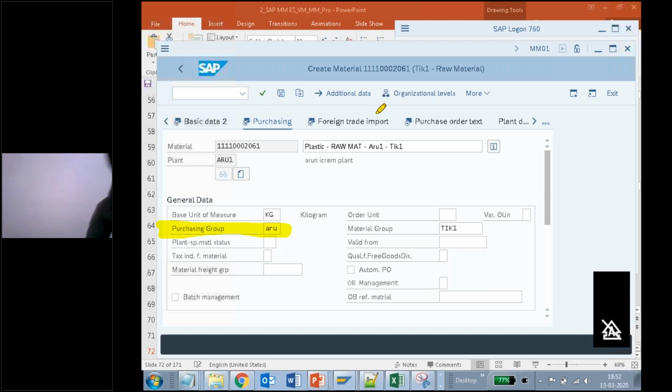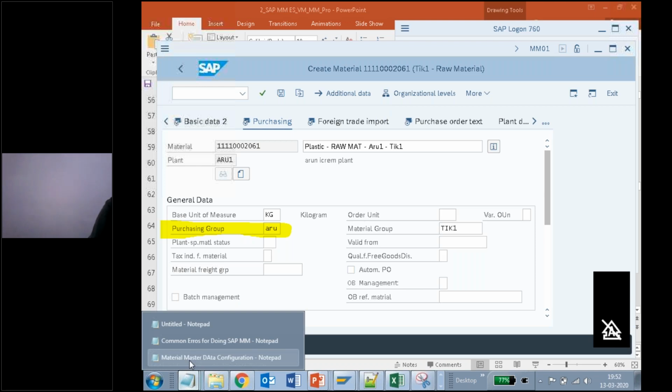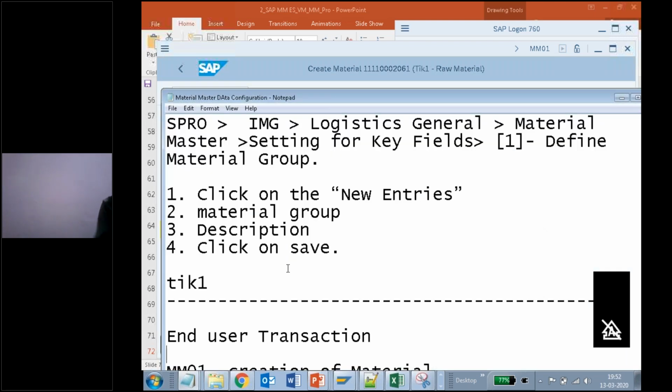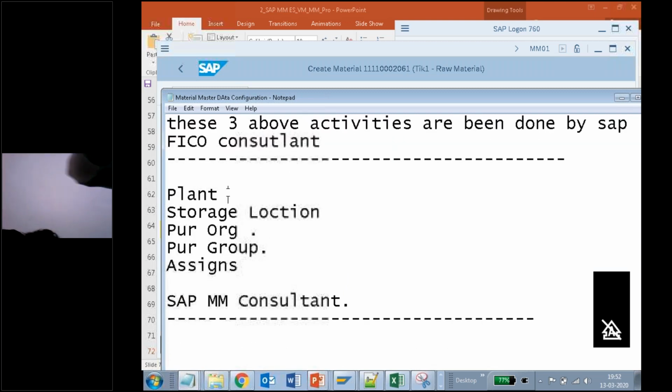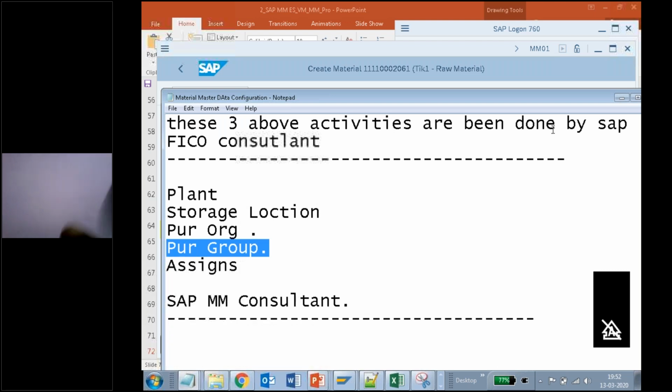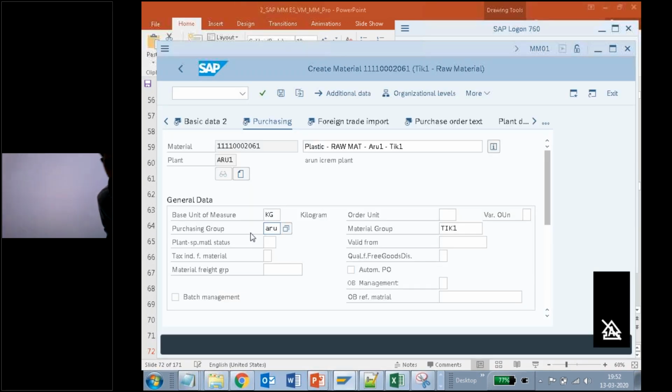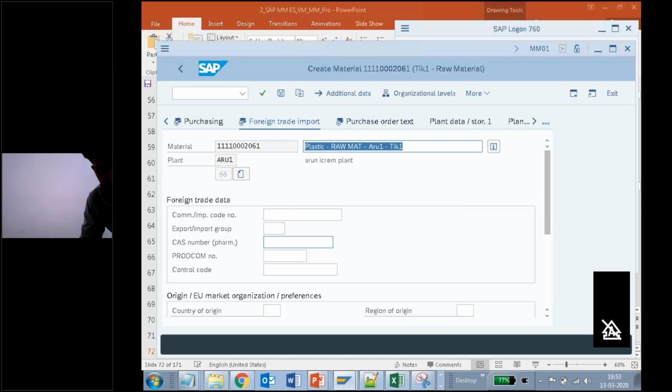That's the reason I told you about the ER structure. See here now, if I go down, I show you proof. Plant, storage, purchase group, purchase organization. So I'm getting the purchase group from here. I provided this one and now I'm pressing enter.